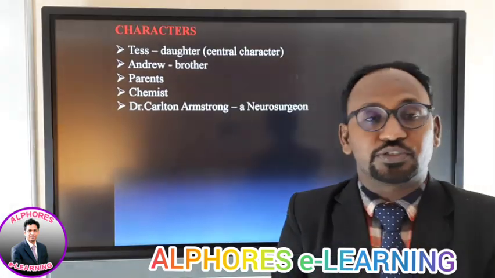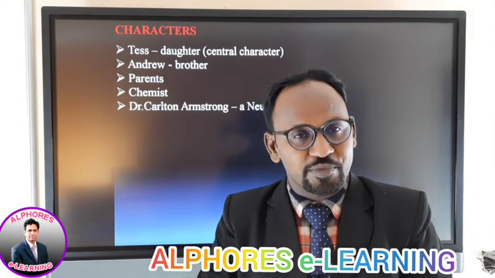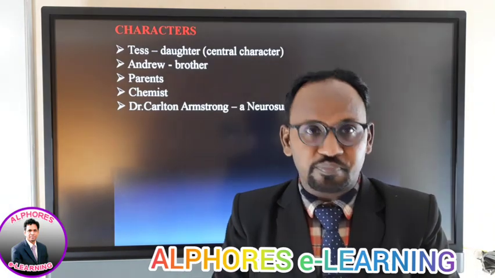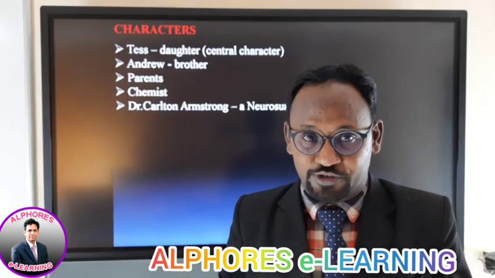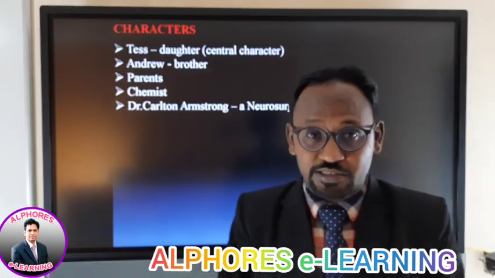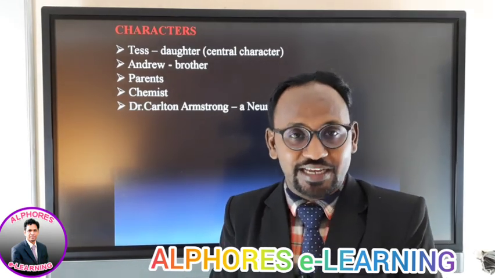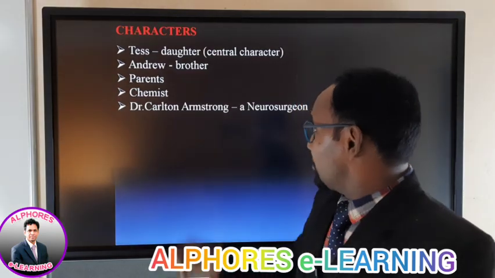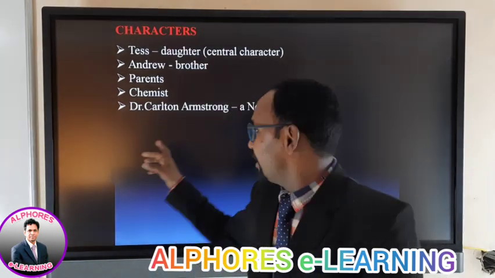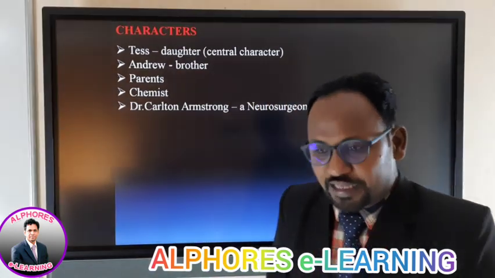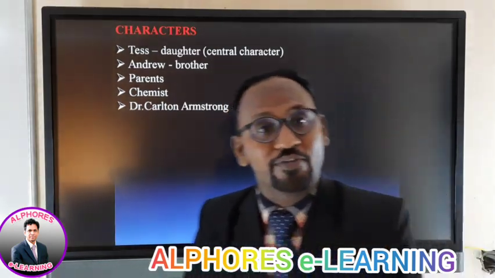Tess, central character. So Tess is playing the role of daughter. Probably the girl in the image we have just seen might have been Tess only. Andrew, brother. Third, parents, of course, mom and dad. And chemist, in the sense of druggist or pharmacist, the one who owns a medical shop here. Then Dr. Carlton Armstrong, he's a neurosurgeon. So by looking at chemist and doctor, we can assume that there might be some health disorder in the family of Tess. So what might have happened?